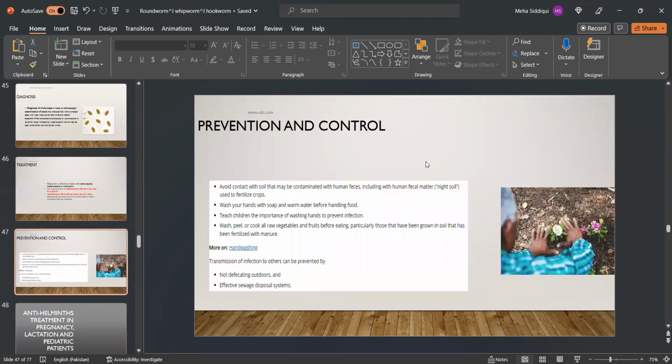Prevention and control: avoid contact with soil that may be contaminated with human feces, including human fecal matter. Wash hands with soap and water before handling food. Treat children. Importance of washing hands to prevent infection. Wash, peel, and cook all raw vegetables and fruits before eating. And transmission of infection to others can be prevented by not defecating outdoors and by effective sewage disposal systems.